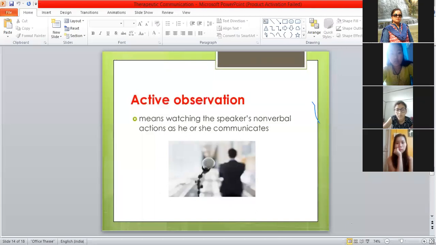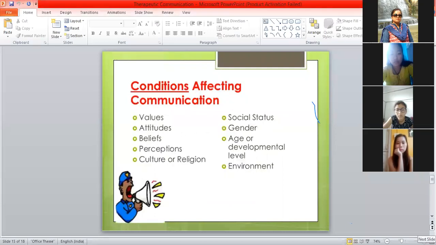So as a nurse, you have to be a good observer and a good listener. Then, conditions affecting communication. What are the various conditions? It may be in us as nurses, but it should not be a barrier or a condition which can affect our communication with our patients or the family.